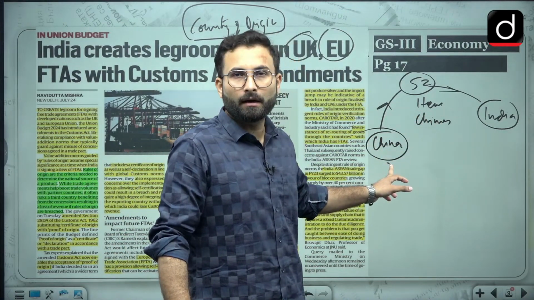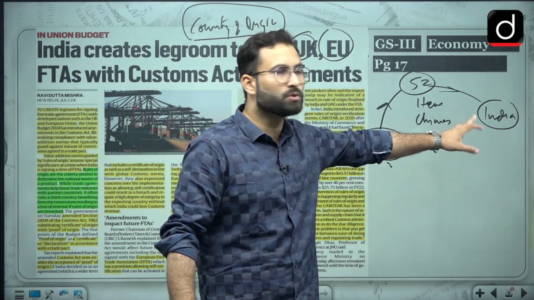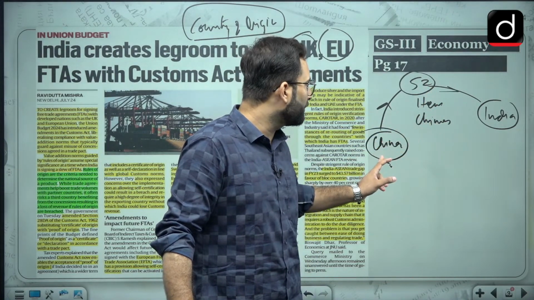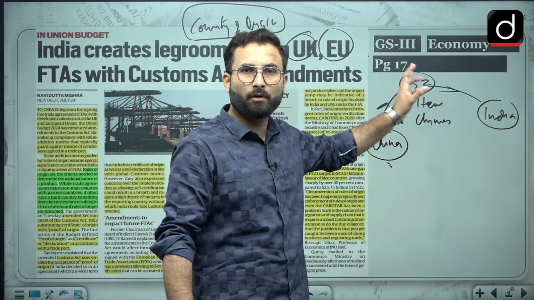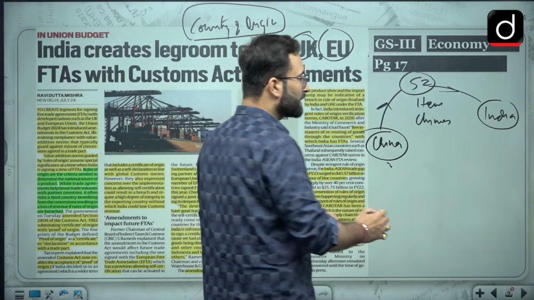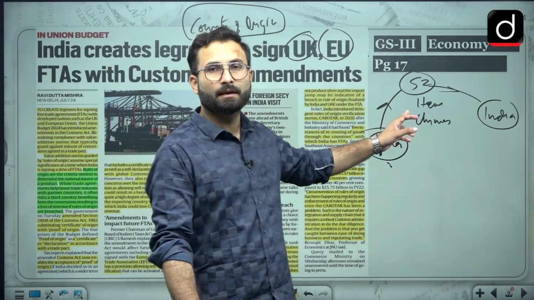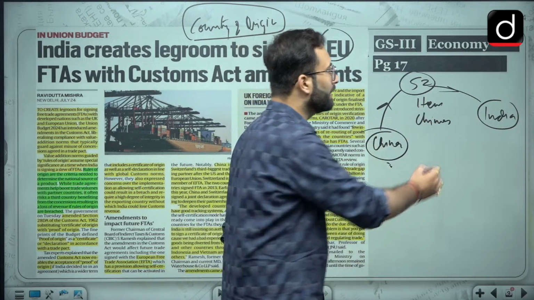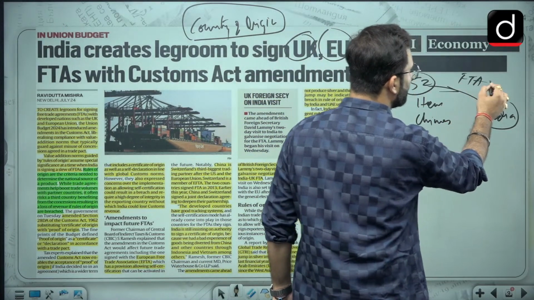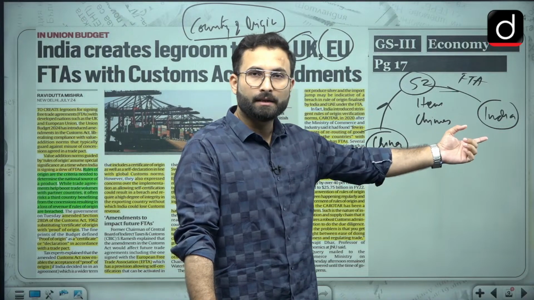When we are talking about customs related laws, India is losing revenue. The item goes from China to Switzerland, and from Switzerland to India. Technically India is not importing from China, but they are getting it via Switzerland, and here we have an FTA, a free trade agreement. The duty which was supposed to be paid by China to India is not being paid.